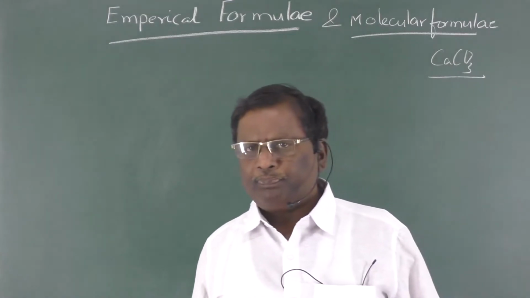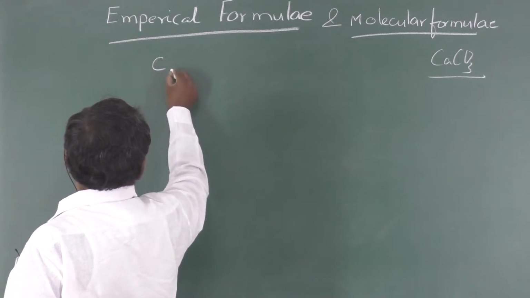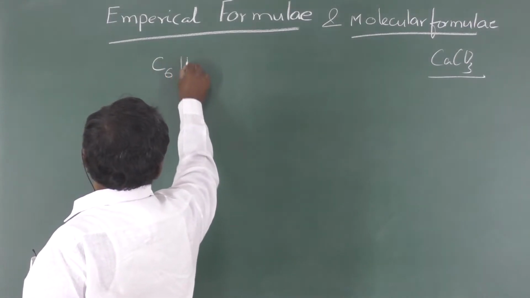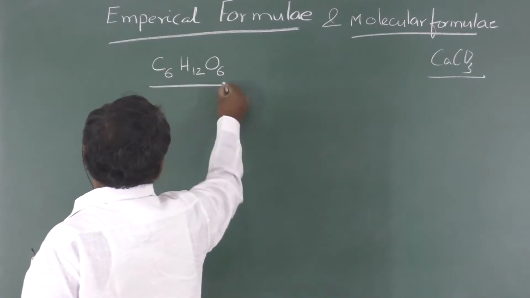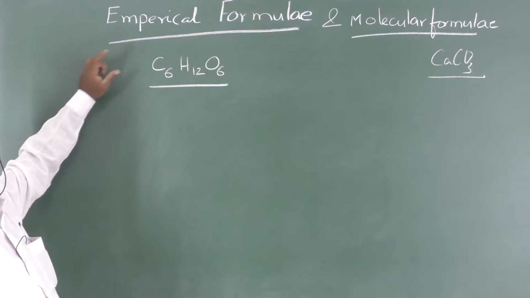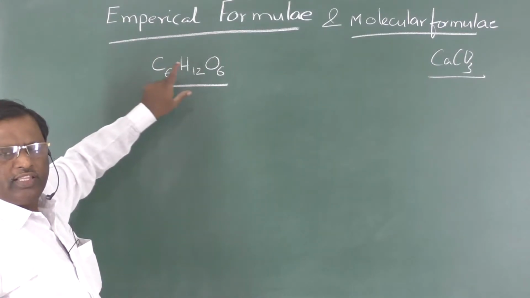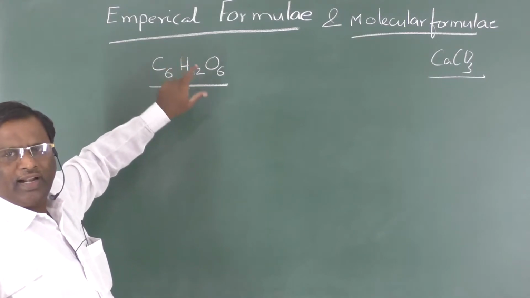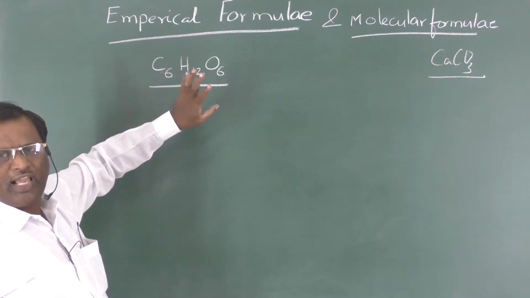For example, if I take glucose, the glucose formula is found to be C6H12O6. This formula gives a lot of information. It indicates that this compound contains carbon, hydrogen and oxygen, three types of elements.